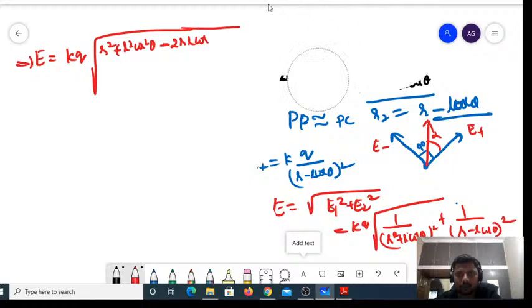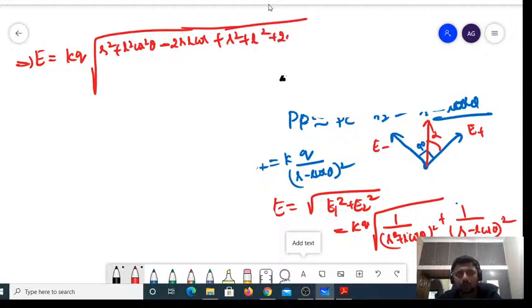Similarly, we are going to multiply this here. So plus R square plus L square plus 2 RL cos theta, right? Which has been divided by R square plus L square cos square theta.